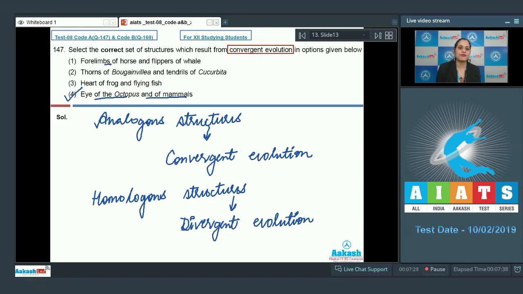The very first option is forelimbs of horse and flippers of whale, and this is an incorrect option because these structures are example of homologous structures. The next option is thorns of bougainvillea and tendrils of cucurbita, and this is also an incorrect option because these are homologous structures and show divergent evolution. The next option is heart of frog and flying fish, and this is also an incorrect option because heart of frog and flying fish are homologous structures which show divergent evolution. So the correct answer to this question is option number 4. Let's discuss our next question.